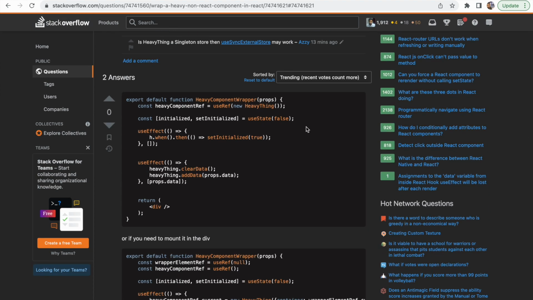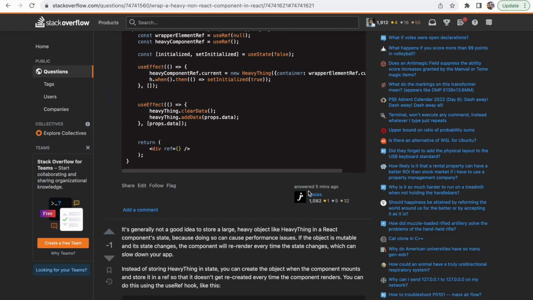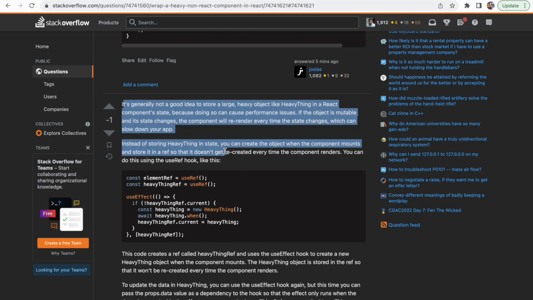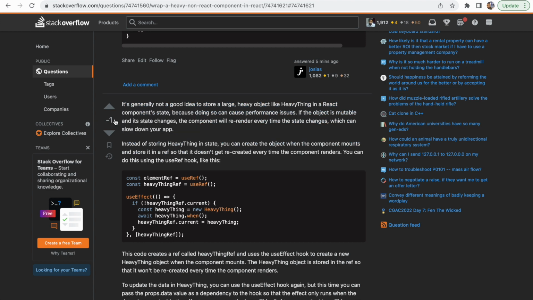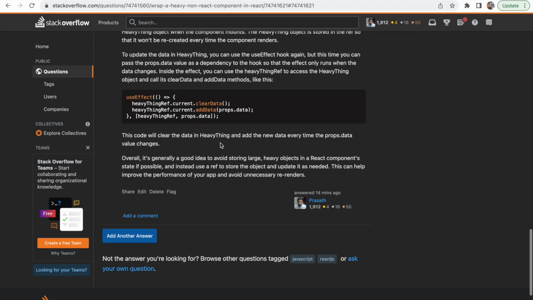So there are two answers for this question. So one answer is answered by Josias, right? Five minutes ago. So this is my answer. Actually, this is not mine. This is the ChatGPT answer. This is downvoted by someone. So I don't know whether this answer is suitable for this specific question, but someone has downvoted.